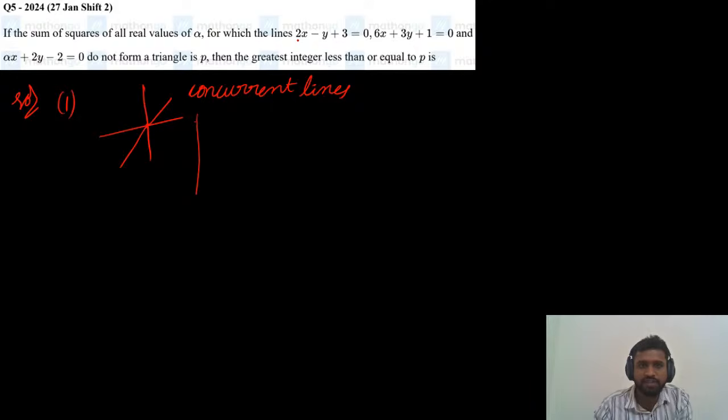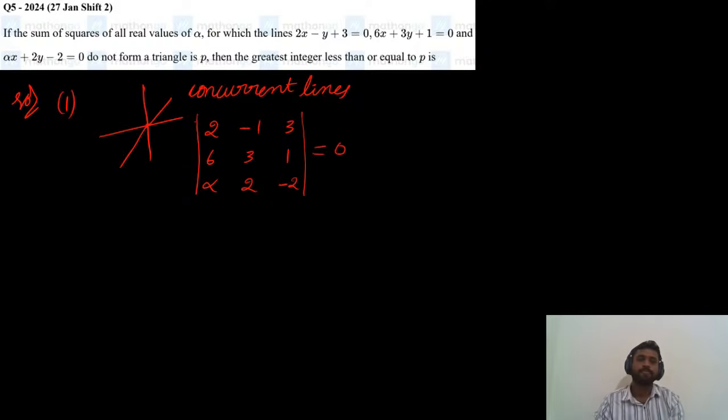What is the determinant of these three lines? Write the x coefficient and y coefficient, minus 1 for the first line, and the constant is 3. Second line: x coefficient 6, y coefficient 3, and constant 1. For the third line, the x coefficient is alpha, the y coefficient is 2, and the constant is minus 3. So for concurrent lines, the determinant value will be equal to 0.